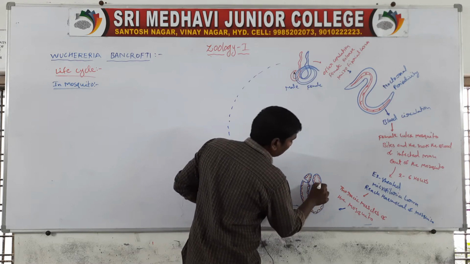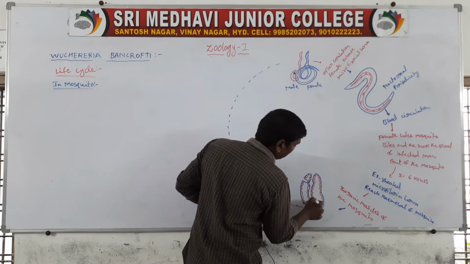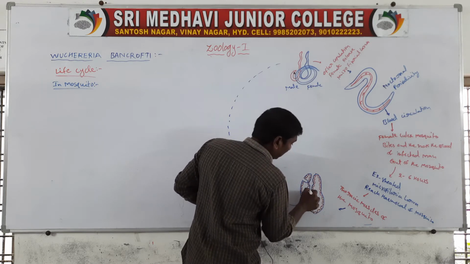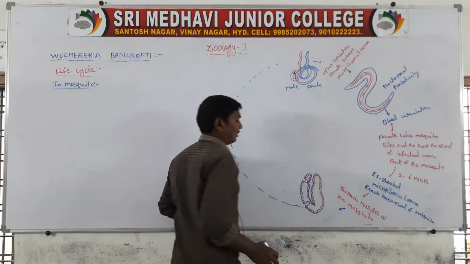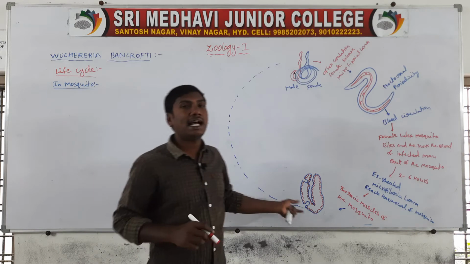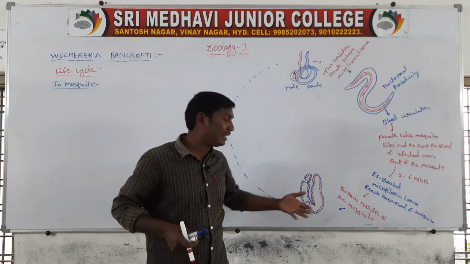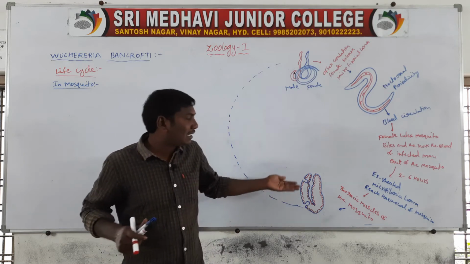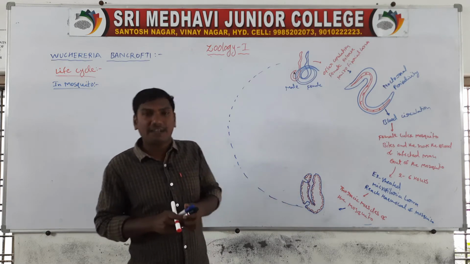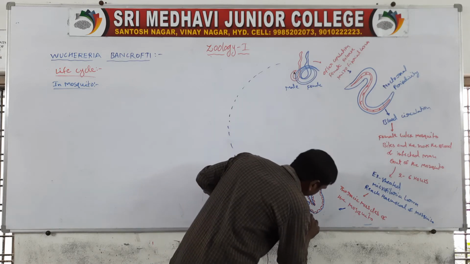To summarize: first, the exsheathed larva goes from the gut to the hemocoel, then from the hemocoel to the thoracic muscles of the mosquito. In the thoracic muscles they form sausage shaped larvae. Sausage shaped means a saucer-like shape. They are called sausage shaped larva or first stage larva.